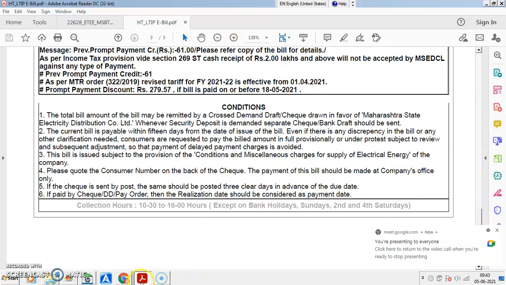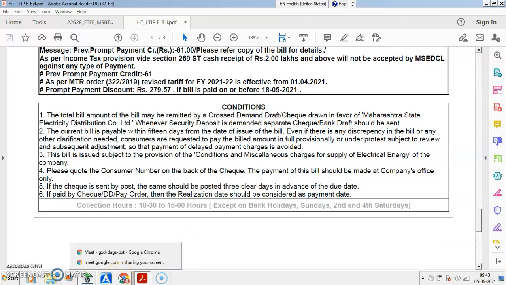So this is another example of ST billing, especially for the residential consumer. Earlier example we have discussed about the kVA billing.